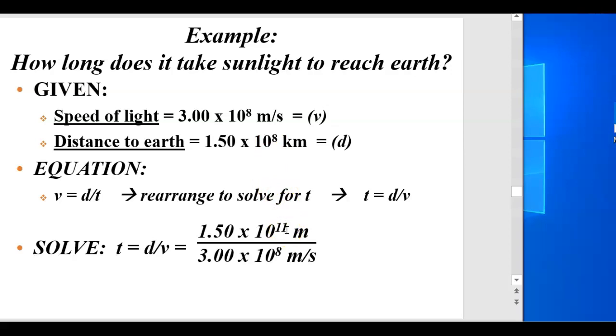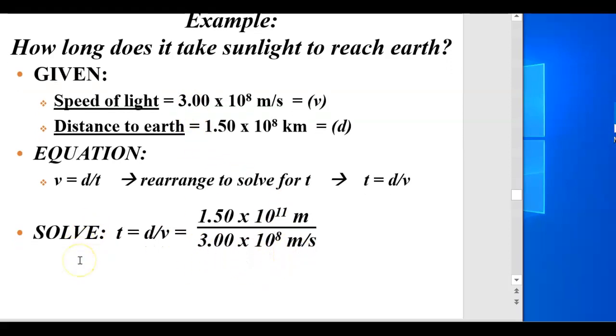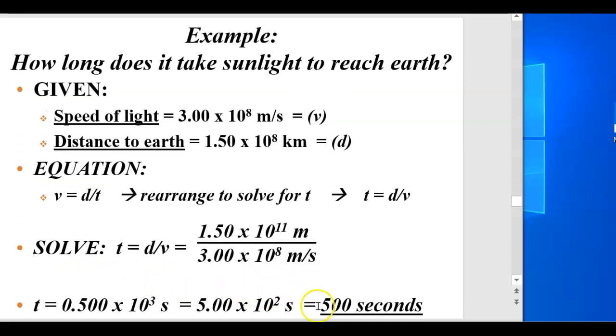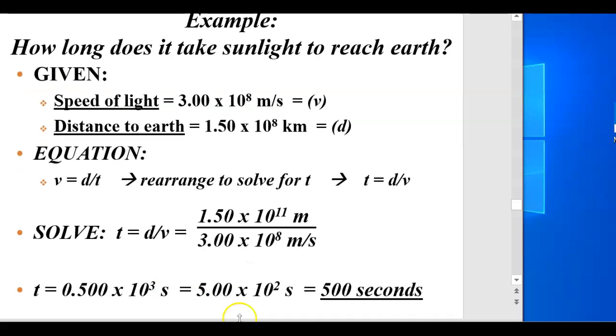I'm not quite liking the book's notes just because they miss steps for you. That's why I'm going to keep doing this in the next lecture. And then you're going to divide by the 3 times 10 to the 8 meters per second, so that your answer will come out in seconds. So your answer is 0.5 times 10 to the 3 seconds, which I would accept, or you could write it as 5 times 10 to the 2 seconds, or you could say 500 seconds.